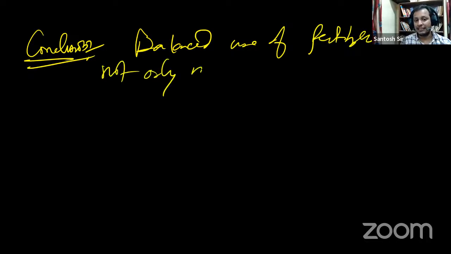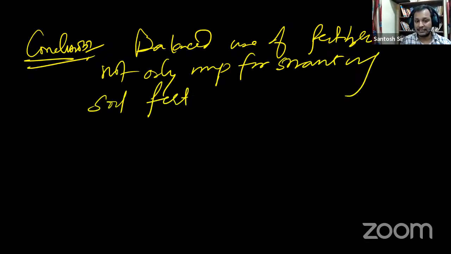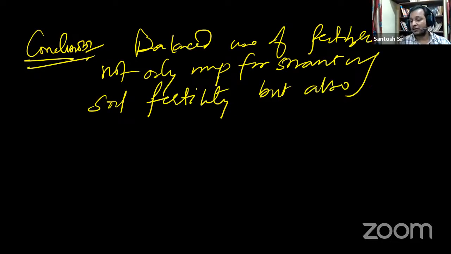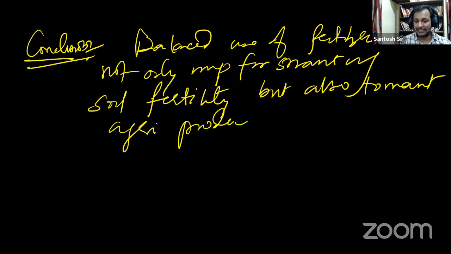You will write that balanced use of fertilizer is not only important for maintaining soil fertility, but also to maintain agri productivity in a sustainable manner.